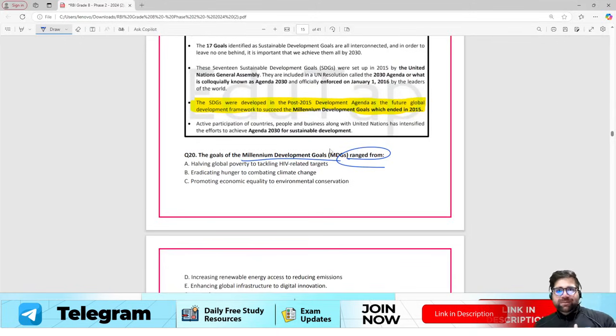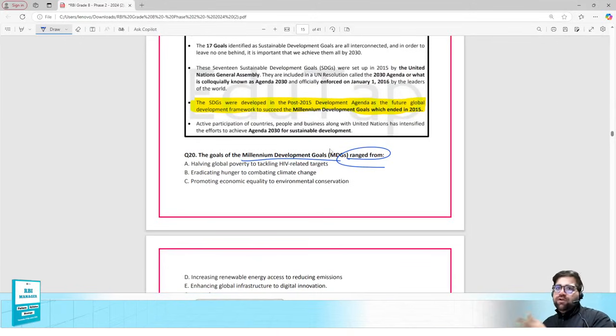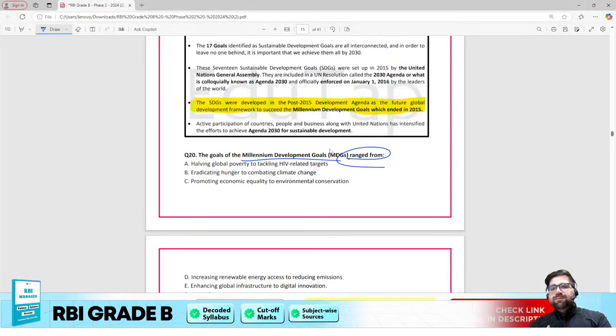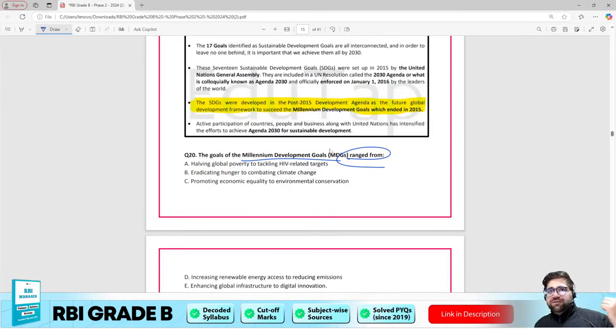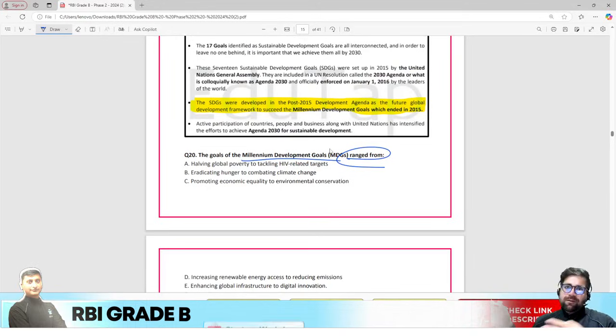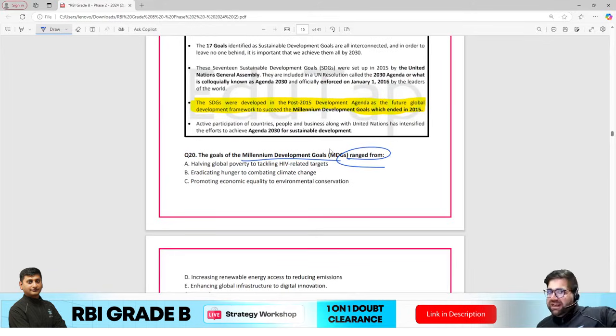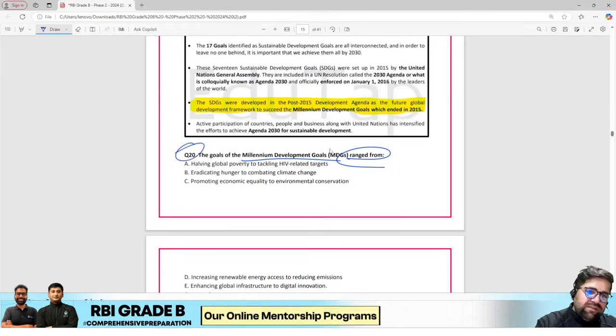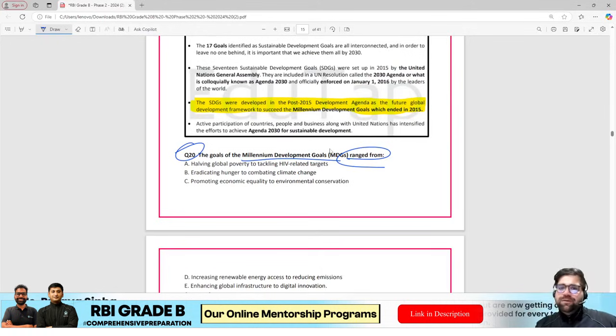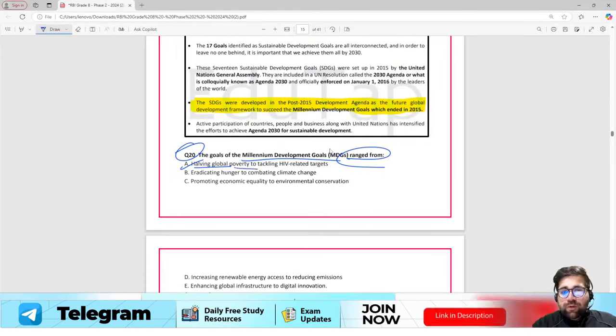Now, frankly speaking, I know SDGs because we have covered them in ESI, but we have not covered MDGs. We just know that MDGs were there and then SDGs came. But what the MDGs were, and how many targets and indicators they had, I think we don't remember right now. So I would have skipped this question too, but if you want to attempt, you can. The correct answer will be halving the global poverty to tackle HIV related targets.